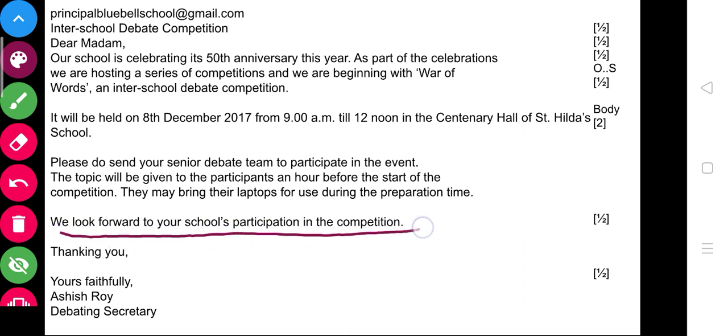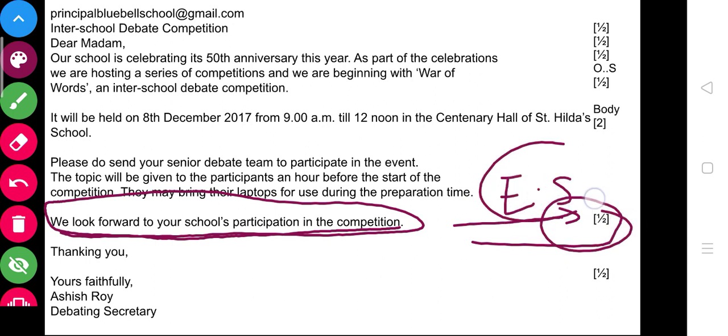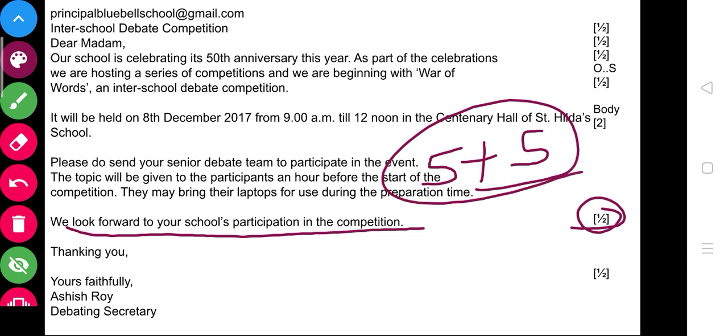And then this particular line, like we look forward to your school's participation, this is the ending statement, I would say. Opening statement, this is the ending statement. So when you write the ending statement, you will get half a mark for the same, okay. It's very easy to get 10 out of 10 in the email and notice. Let me tell you, 5 from notice and 5 from email. It's very easy to get that one. And then thereafter, thanking you, yours faithfully, Ashish Roy, debating secretary. If you can mention that one, then half a mark for the same.